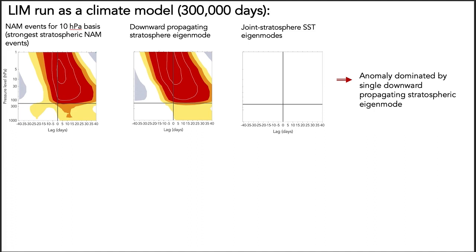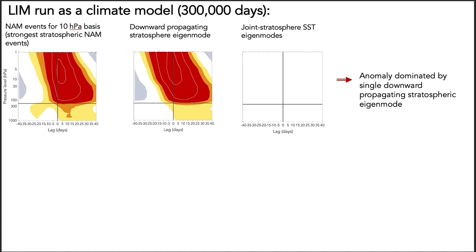What is striking is that nearly all of the downward propagating NAM anomaly seen on the left is associated with the single stratospheric eigenmode that has no SST component. That's the panel in the middle. Whereas the joint stratosphere SST modes are essentially irrelevant. That's the panel on the right.